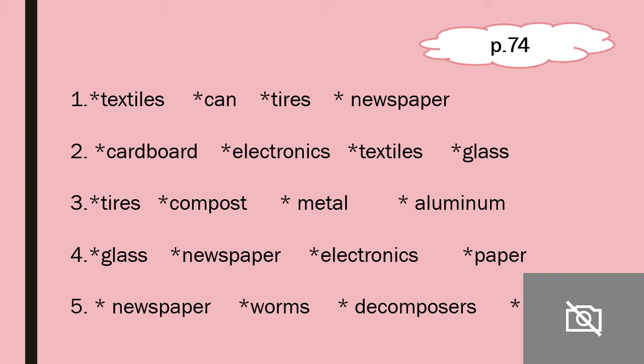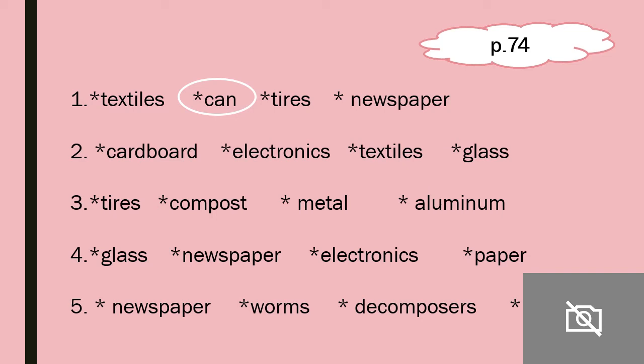So it's a container made from aluminum. It's designed to hold a beverage. What do you mean by beverage? It means drinks. Okay, so what are the things used to hold the drinks? Is it textiles, can, tires, or newspaper? When you drink, for example, cola or 7-Up, it's inside a special thing made from aluminum, which is a can. So a can is made from aluminum. Yes, it's designed to hold what? It's designed to hold drinks.